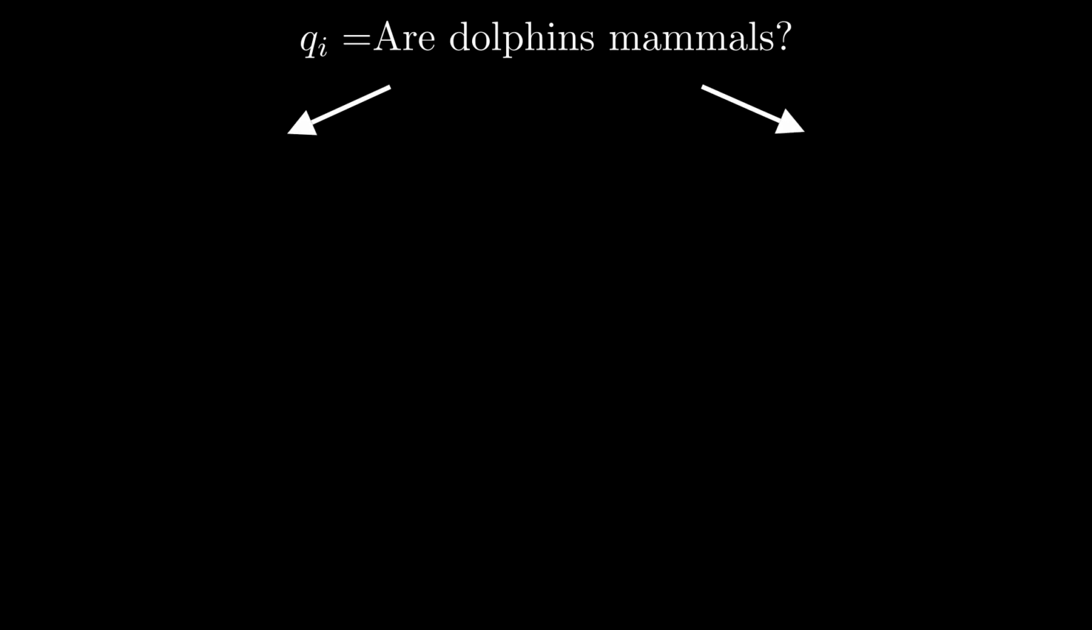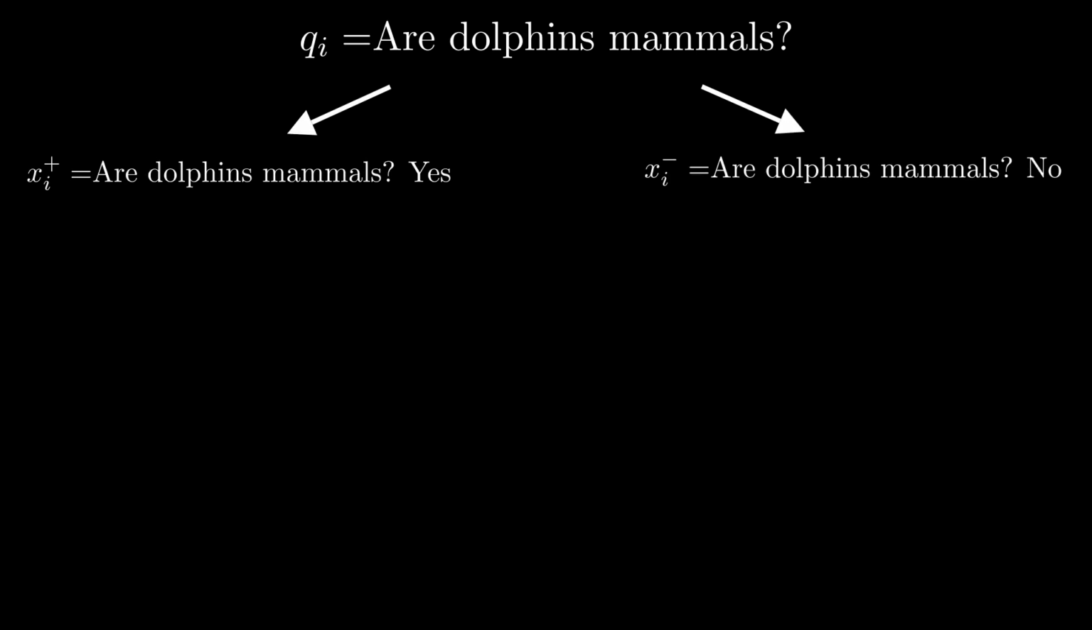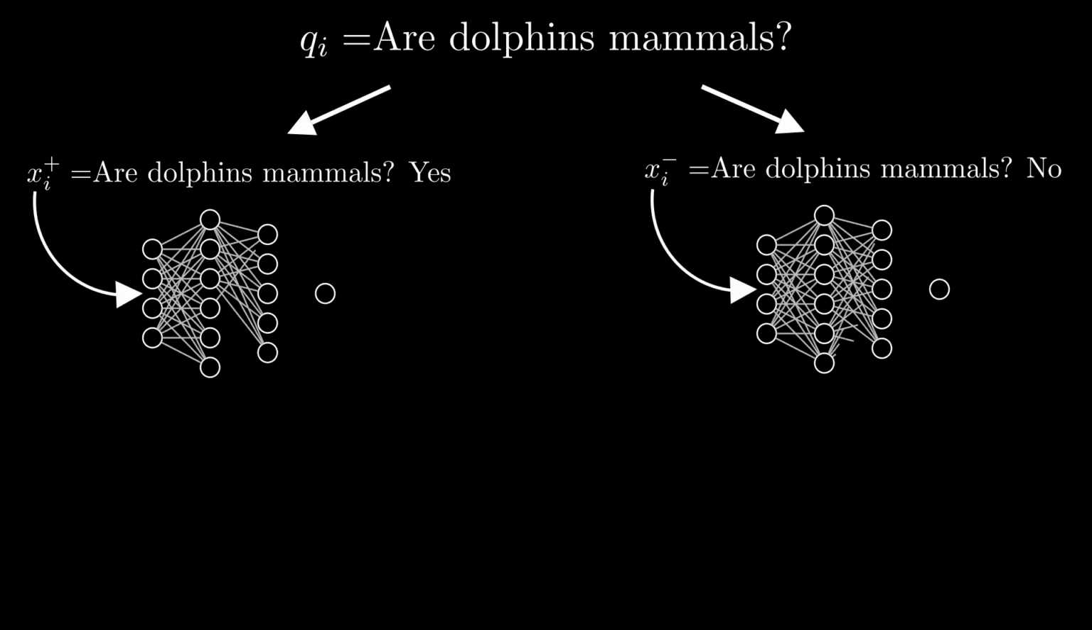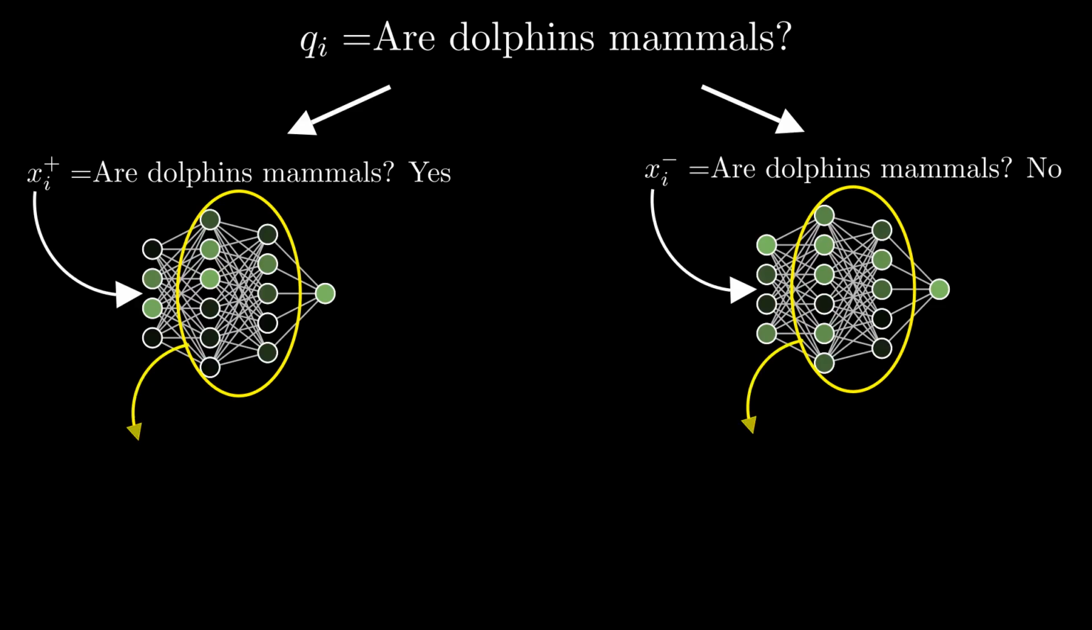First, to make our task a bit easier, let's consider only yes or no questions. Once we have a large data set of these questions, we can turn them into statements with the opposite truth value just by simply appending yes and no. For example, are dolphins mammals? Yes. And are dolphins mammals? No. Now we may feed all those statements into the language model and store all the activations of the network's neurons, which we will denote phi i plus and phi i minus.